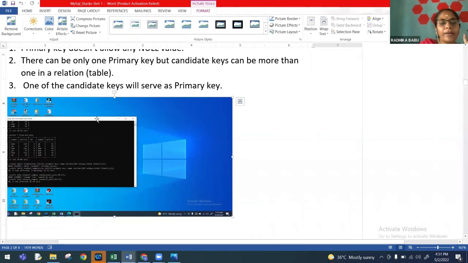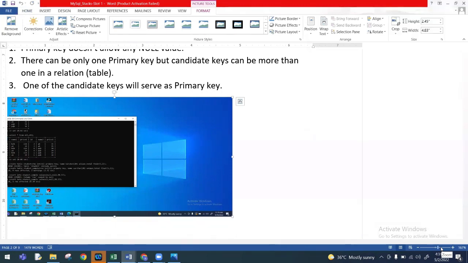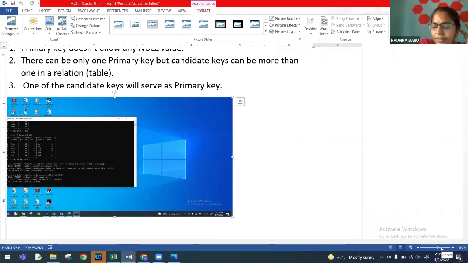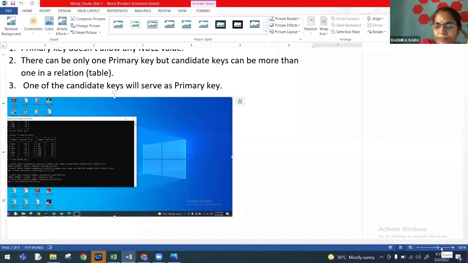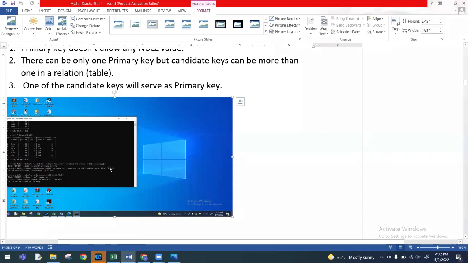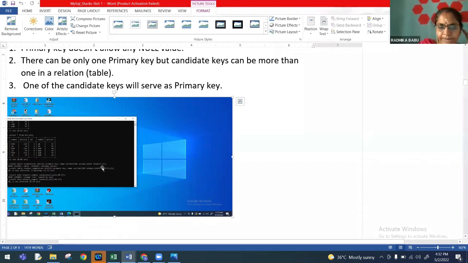Hello, ma'am. I'm sorry for interrupting. I had one doubt. In the above command, they have given salary as numeric, right? Salary numeric 10,2, I think. Is it possible to give numeric as a data type? Yes, ma'am. You can give number, you can give integer, decimal. I'm asking to check: in the place of float, can we give numeric? Yes, yes. Okay. Thank you.